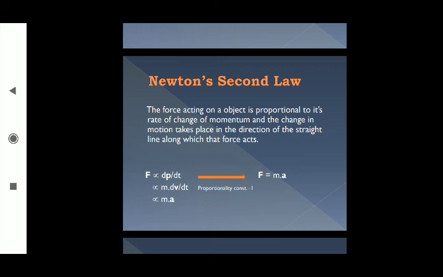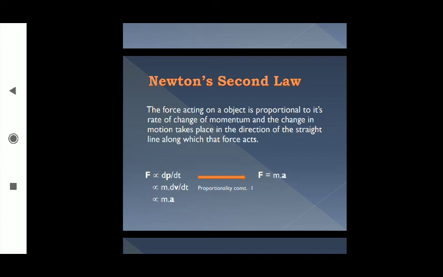To understand this, first you have to know what momentum is. Momentum is written as P. It is also a vector quantity, and P is equal to mass into velocity of the object. So if F is proportional to the rate of change of momentum, that means dP/dt, then for P we can write mass into velocity.